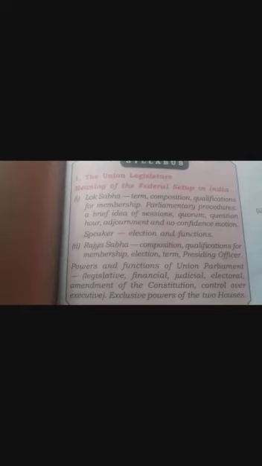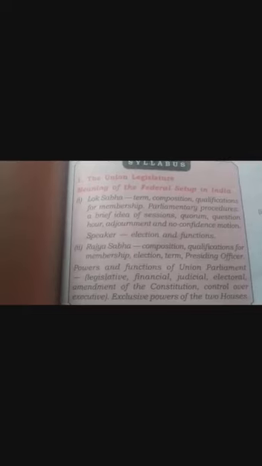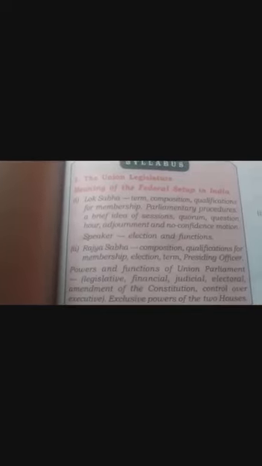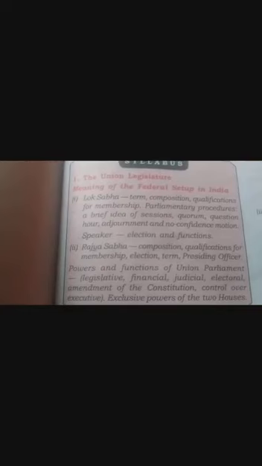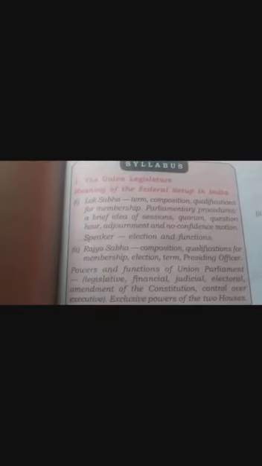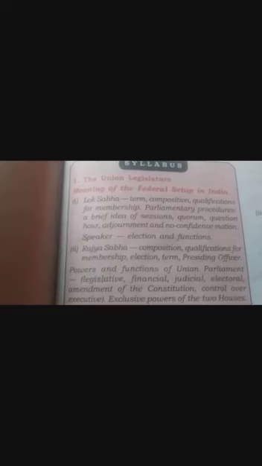In the Lok Sabha, we are supposed to do the term of the Lok Sabha, composition of the Lok Sabha, qualifications for the membership, parliamentary procedures, a brief idea of sessions, quorum, question hour, adjournment motion, and no confidence motion. In this video, I'll try to cover these topics. That is, I'll give you a brief understanding of the federal setup which we have in India and the Lok Sabha.